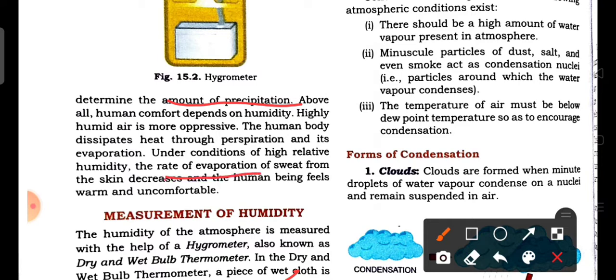If the relative humidity is higher, then the amount of evaporation decreases. For that reason, the evaporation of sweat from the human skin also decreases, which makes human beings feel warm and uncomfortable in high relative humidity conditions.